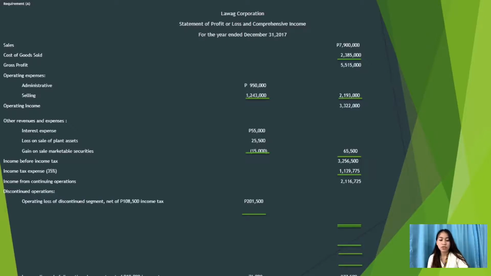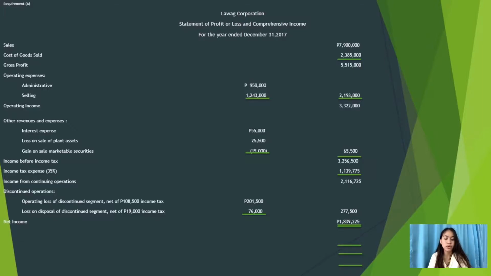And for the loss on disposal of discontinued segment, net of 19,000 income tax, the 19,000 income tax is the 95,000 times 20%, since it is the loss on disposal of a segment of the company's operation. So we deduct the 20%, and we have 76,000 here. And our net income will be 1,839,225, because we deduct the discontinued operations from the income from continuing operations.